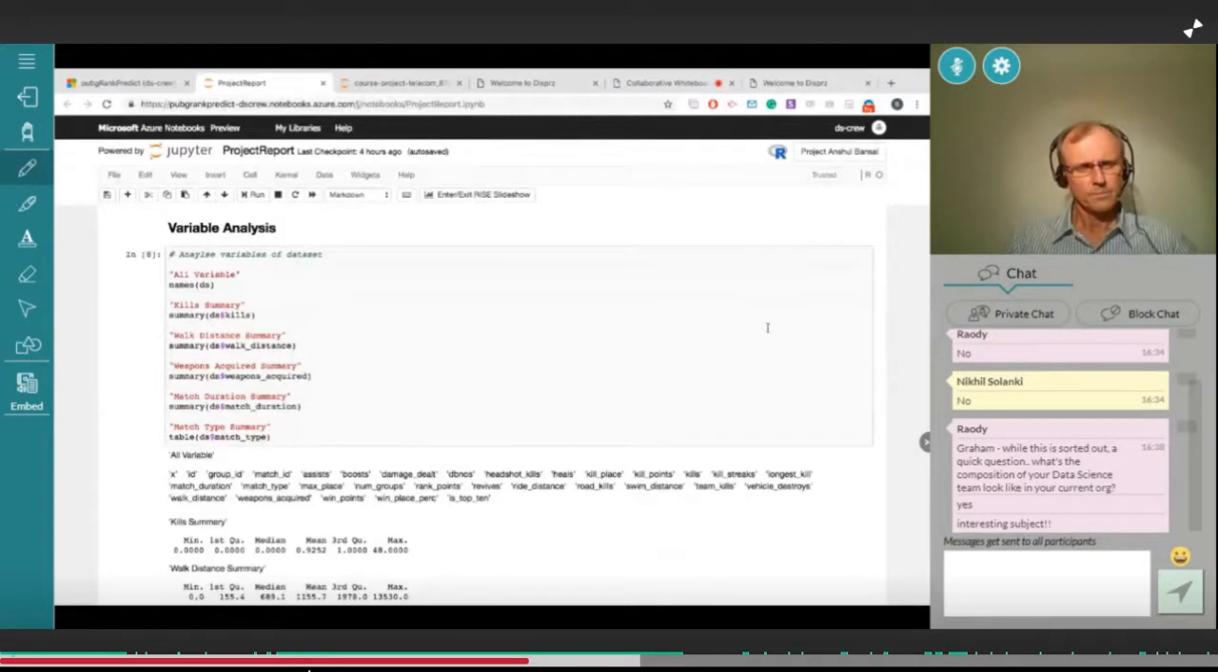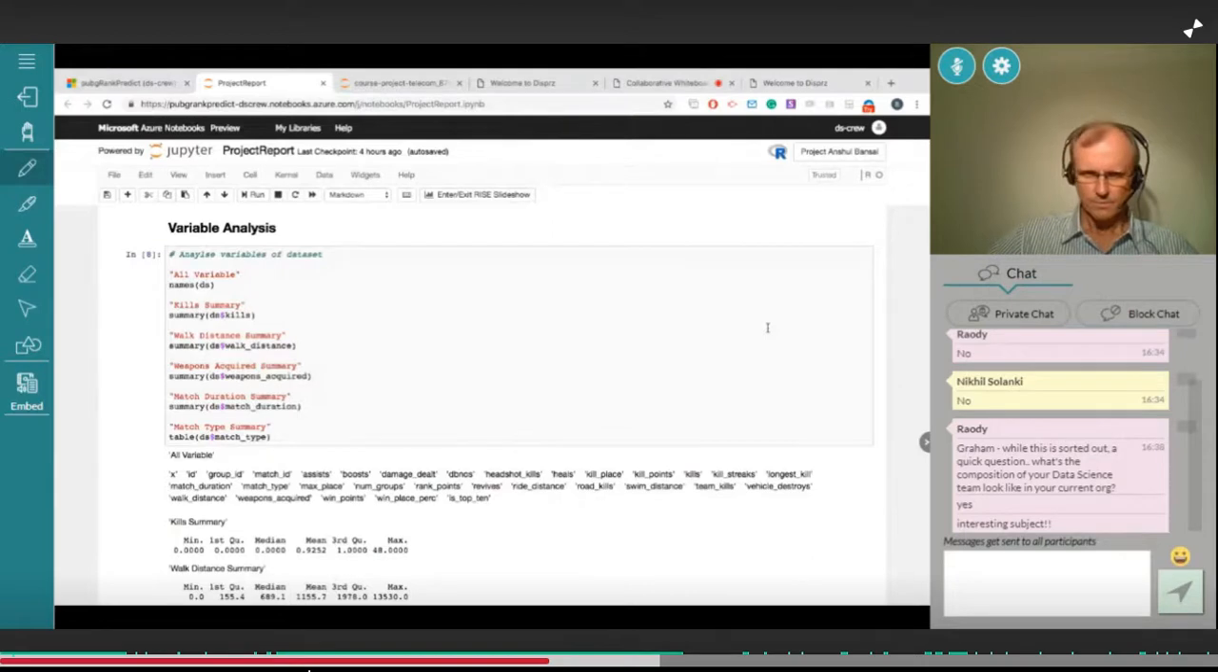So I summarized the number of kills in a match, and I found out that there were a minimum of 0 kills and a maximum of 48, which means that out of 100 players, a single player can kill 48 people. And then there was a summary of walk distance, which means that the player has a minimum of 0 meters traveled and a maximum of 13,530 meters.